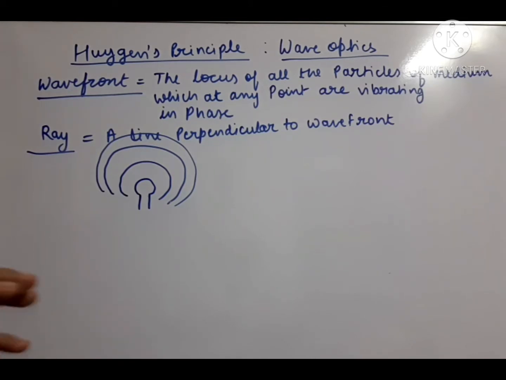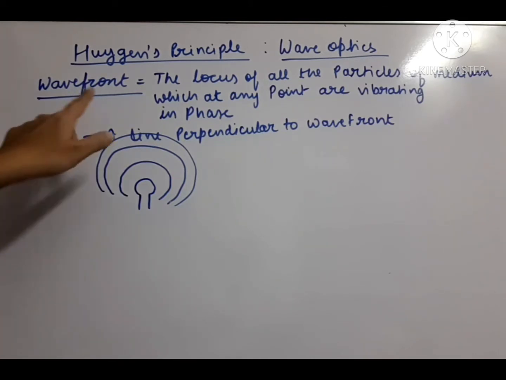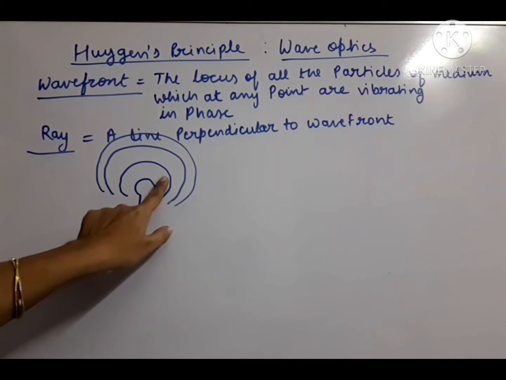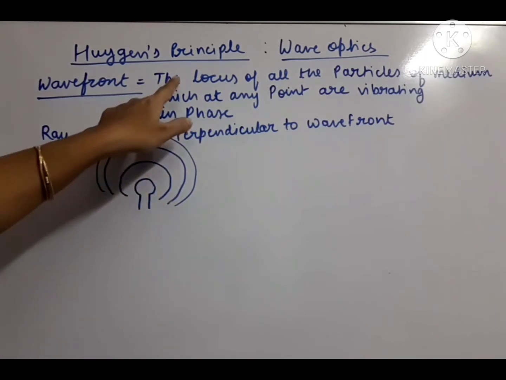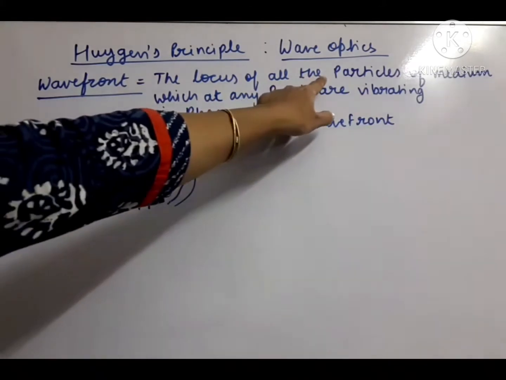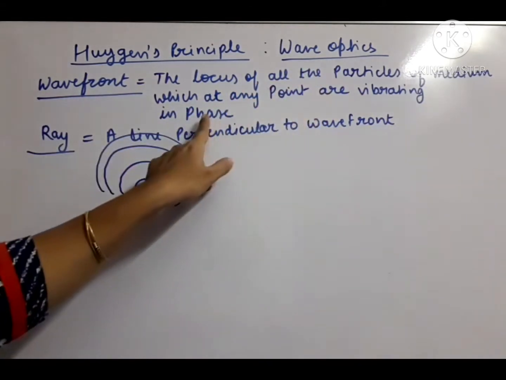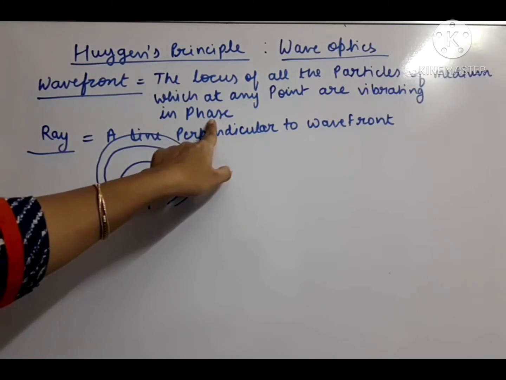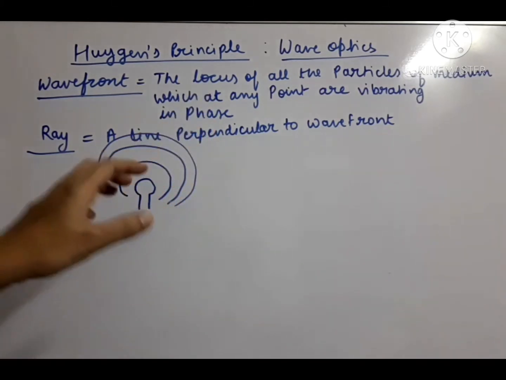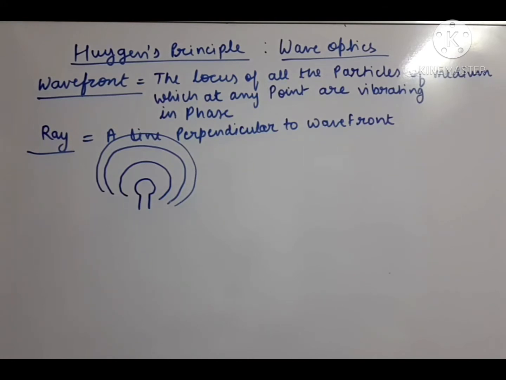So this is the idea about the wave front. Let us now draw a wave front. We have understood how the light propagates in all possible directions. Wave front: the locus of all the particles of the medium which at any point are vibrating in phase, that means in the same phase. So let us draw a wave front. How do we need to draw it? Till now in ray optics we were dealing with light in the form of a ray, and now the first step will be to draw the wave front and the second step will be to draw the ray. So let us start drawing a wave front.